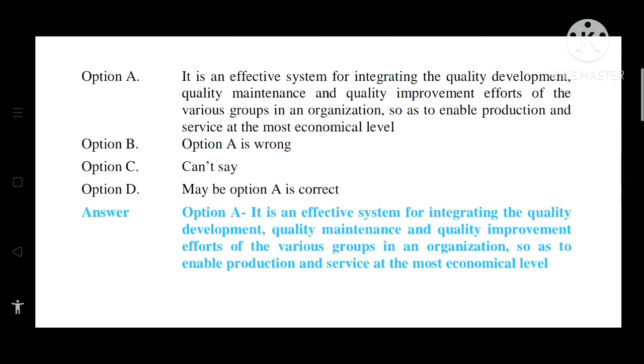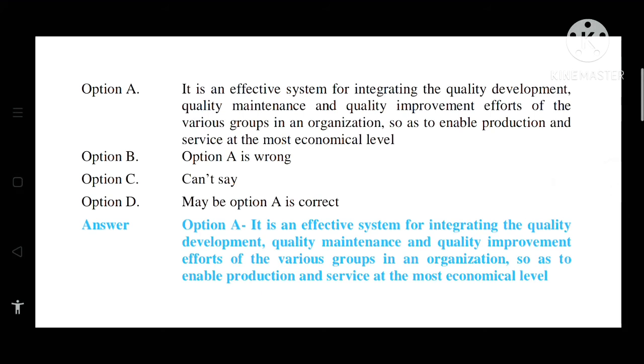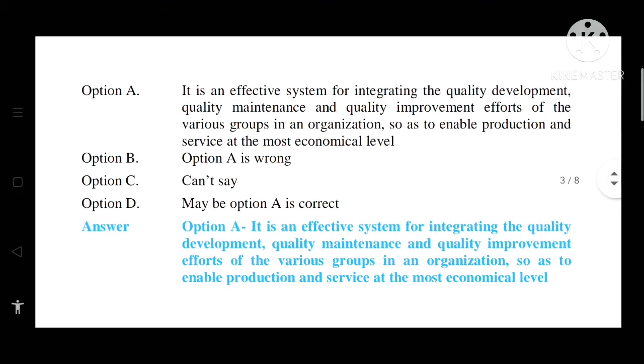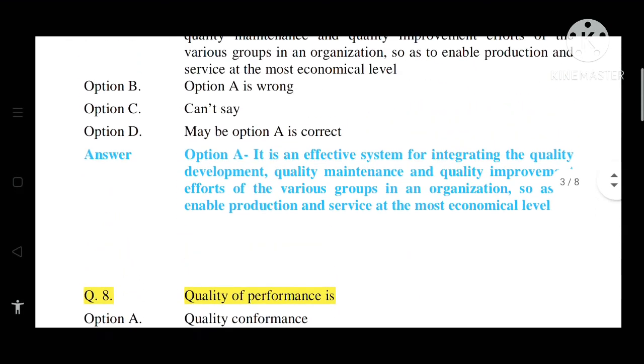So the correct answer is option A, that is it is an effective system for integrating the quality development, quality maintenance and quality improvement efforts of the various groups in an organization so as to enable production and service at the most economical level. As we all know, maintaining quality is a difficult task, so quality control is always needed. It is an organization that looks after quality control. So option A is correct.